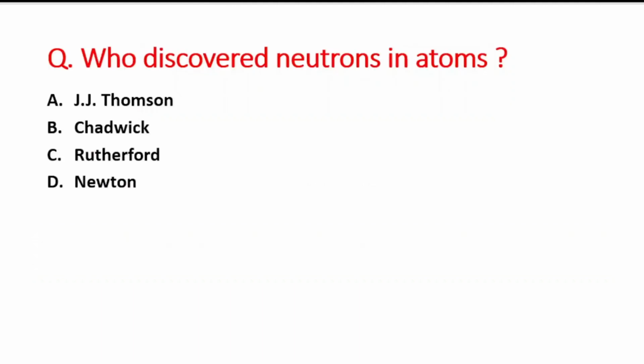So let us start our session with the first question. Your question is, who discovered neutrons in atoms? First option is J.J. Thomson, B option is Chadwick, C option is Rutherford, and D option is Newton. So the right answer will be option B, that is Chadwick. Chadwick discovered the neutrons, right?